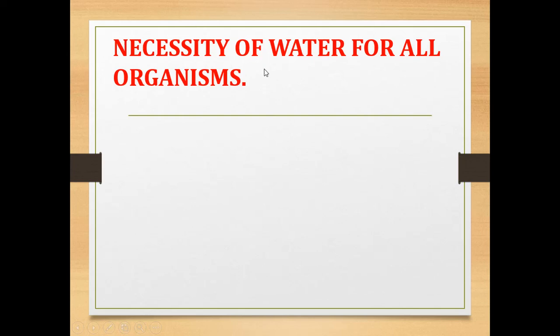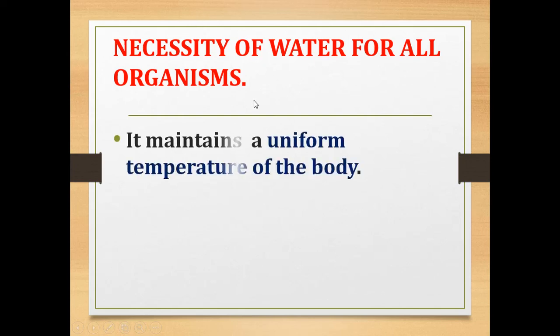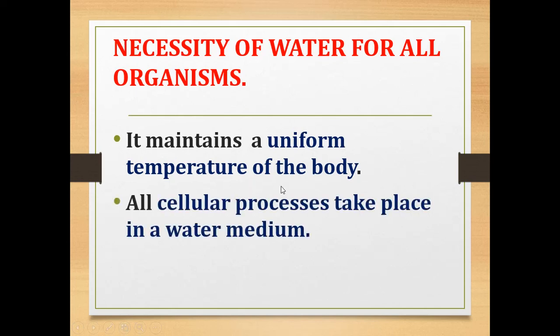Now, the necessity of water for all. Without water no organism can survive. So what is the necessity of water for all organisms? It maintains a uniform temperature of the body. All cellular processes take place in a water medium. The human body is made up of cells, so all the cellular processes take place in water.